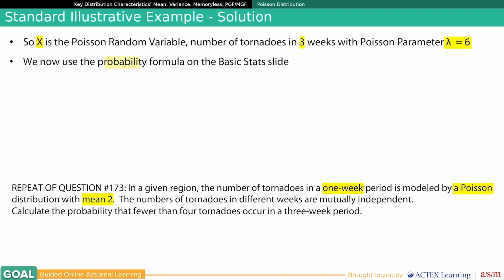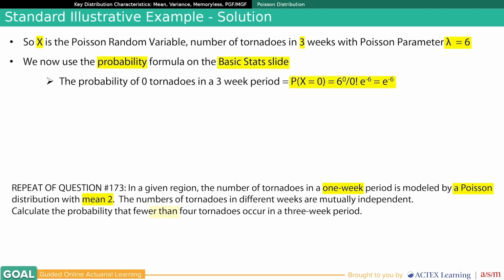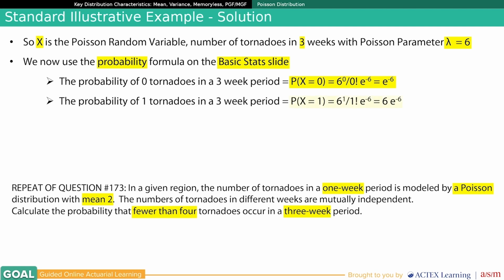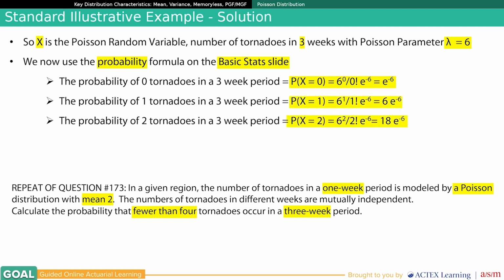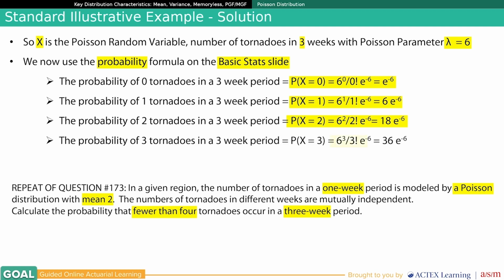We now use the probability formula on the basic stats slide. What's the probability of 0 tornadoes in a 3-week period? That's the probability x equals 0, so it's 6 to the 0 over 0 factorial times e to the minus 6, which of course equals e to the minus 6. I can similarly compute the probability of exactly 1 tornado in a 3-week period, 2 tornadoes, or 3 tornadoes.